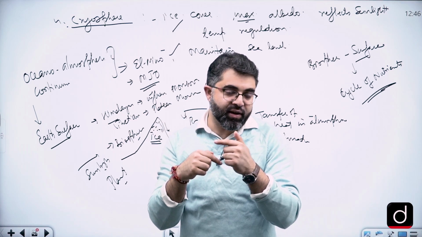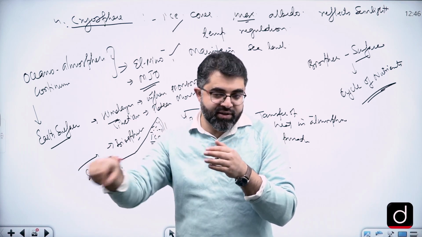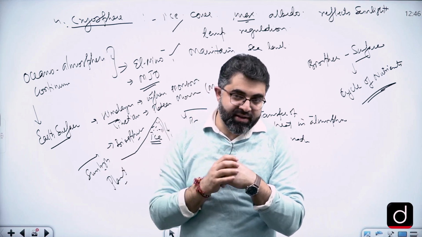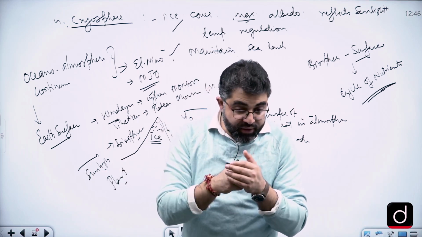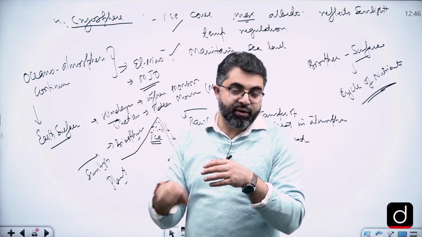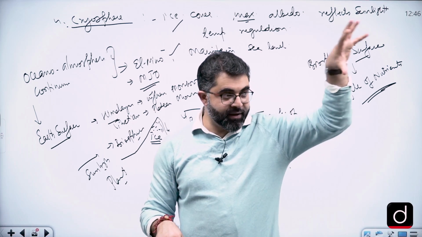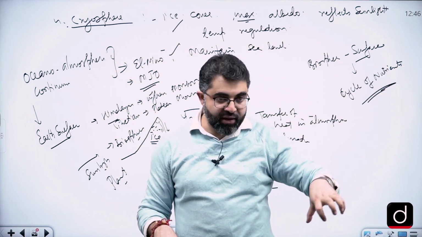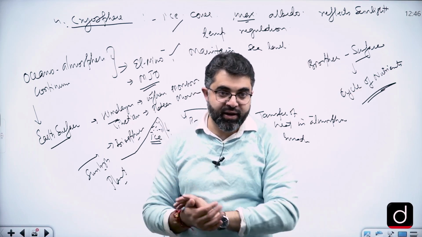Where you're talking about ocean and atmosphere, take an example. Lithosphere and atmosphere, take an example: Himalaya. Lithosphere and hydrosphere, of course, the continent is in the lithosphere, and the glaciers act as a storehouse of water present on the continents, and it flows from there.